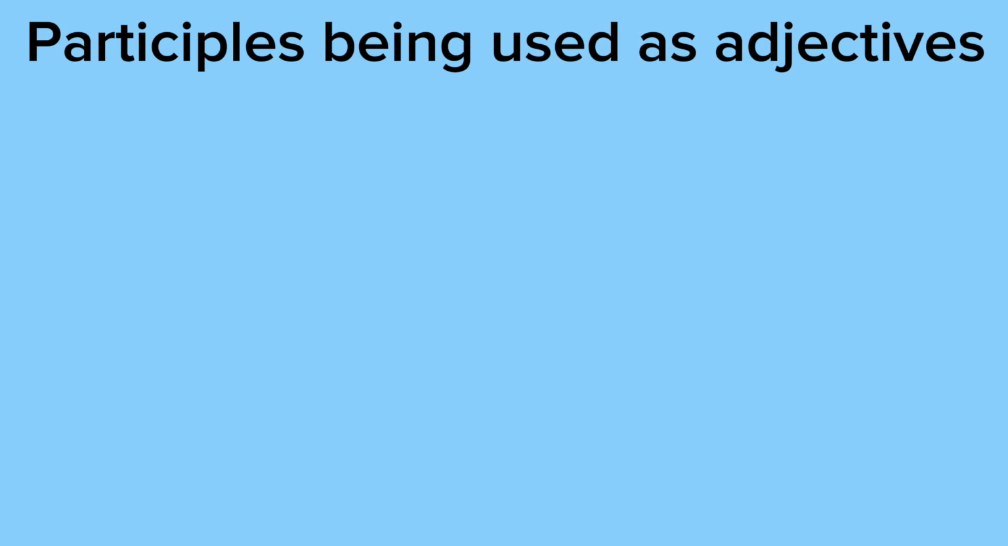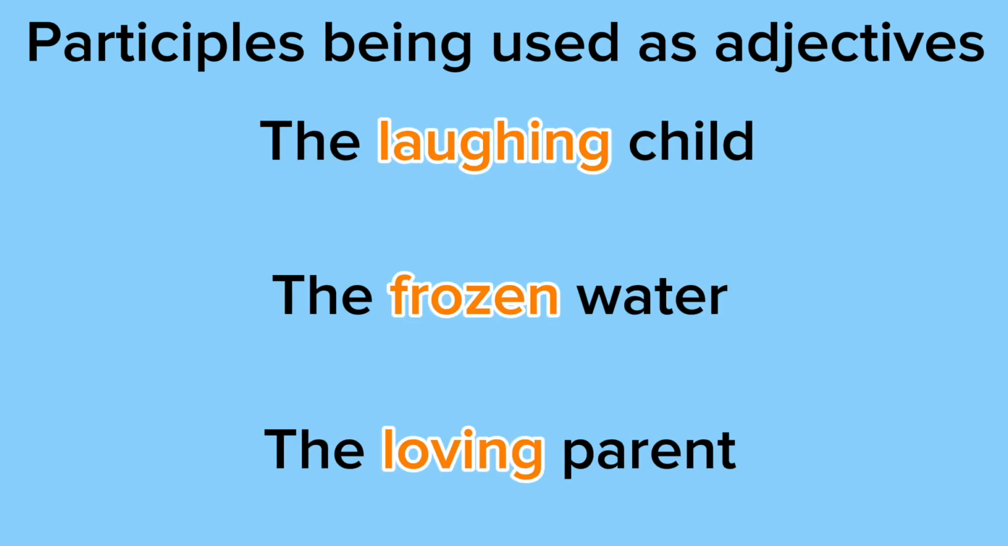Next, we have participles being used as adjectives, and adjectives describe nouns. Nouns are persons, places, or things. So example 1 says the laughing child. So the participle laughing, which is a present participle, is being used to describe the child.